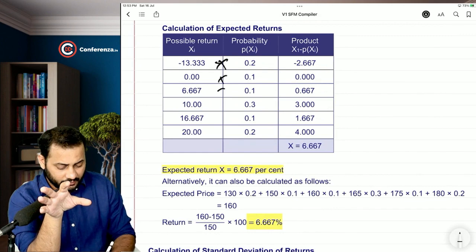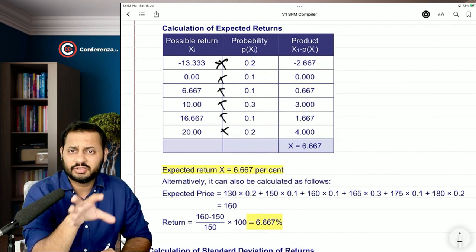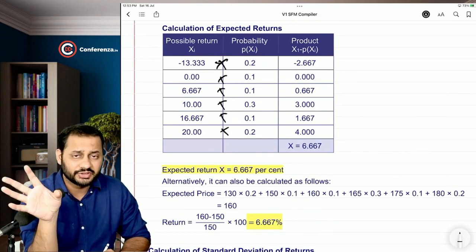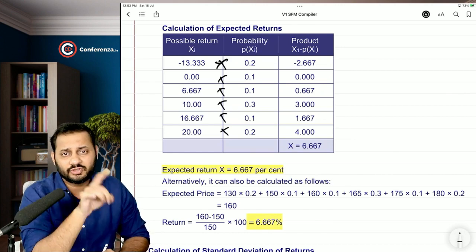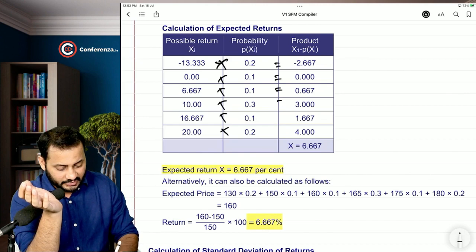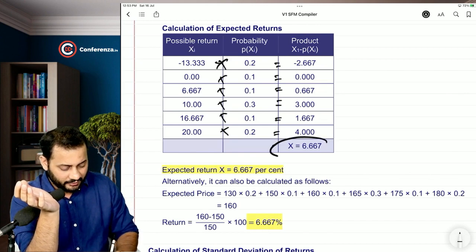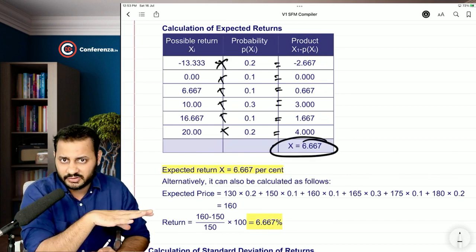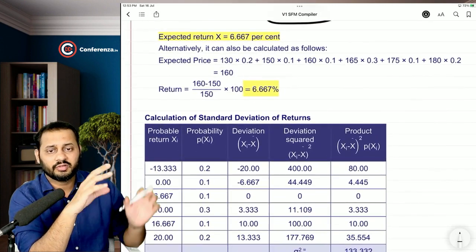So we have calculated the expected return first. We multiplied it with the probability. This is very simple. Initially the questions are very simple, easy questions, so that's why I will move fast. I will stop at a point where there will be certain learning. You have reached these returns, so the average return is 6.667%. Now you are going to move ahead for the standard deviation.